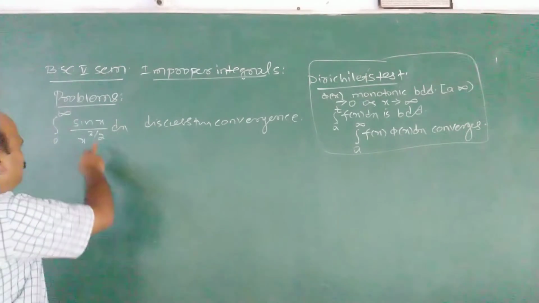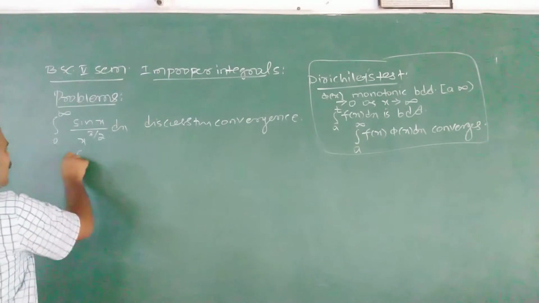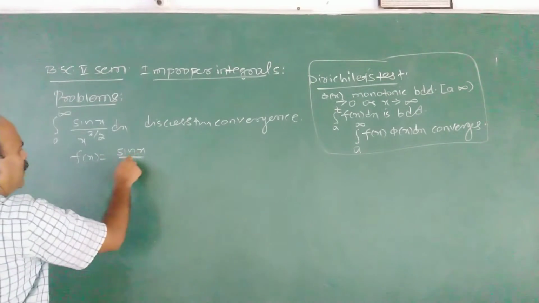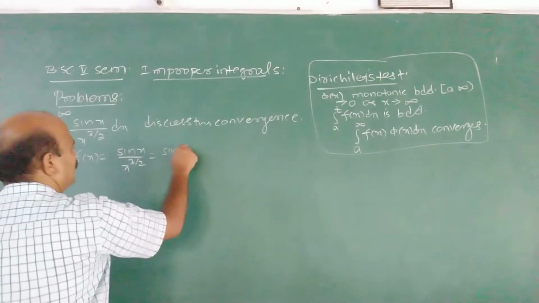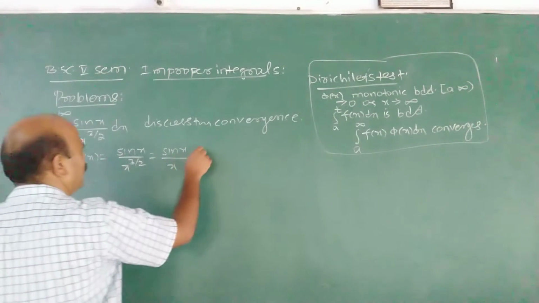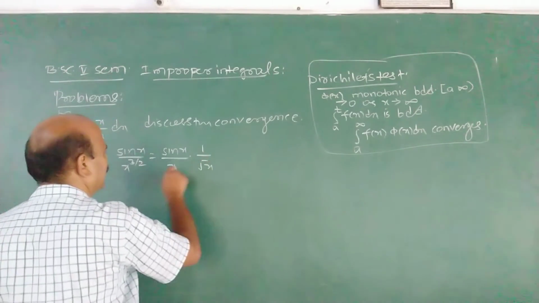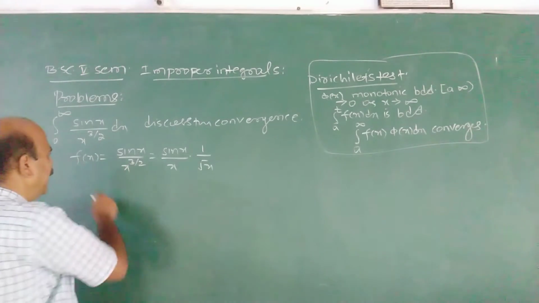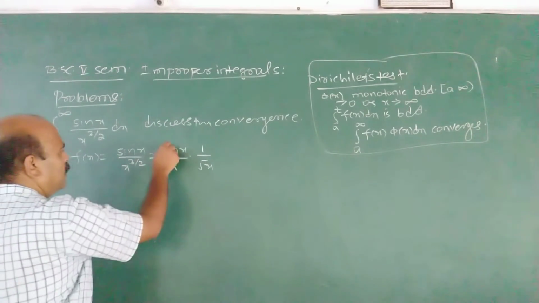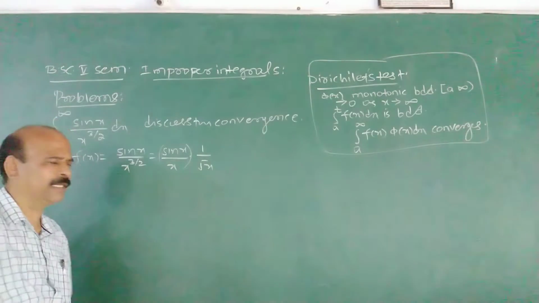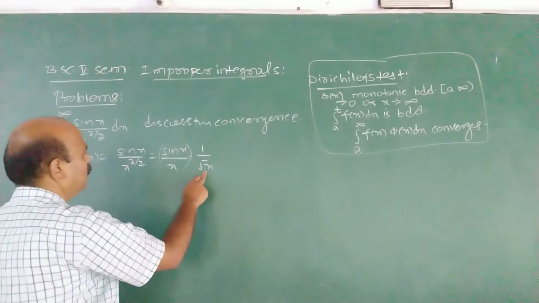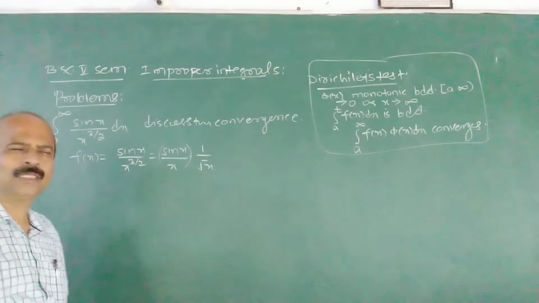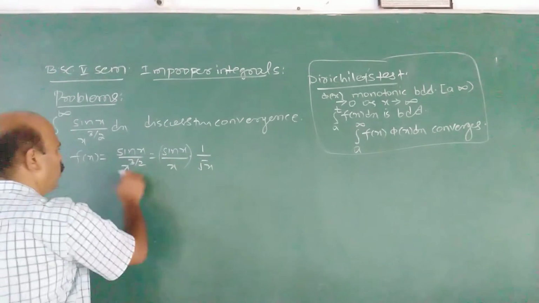In this case, f x is sin x by x raised to 3 by 2, which can be written as sin x by x into 1 upon root x. x raised to 3 by 2 means x root x. Now, as x tends to 0, sin x by x becomes 1, but 1 upon root x becomes unbounded. Because of this 1 upon root x, as x tends to 0, f x is unbounded.